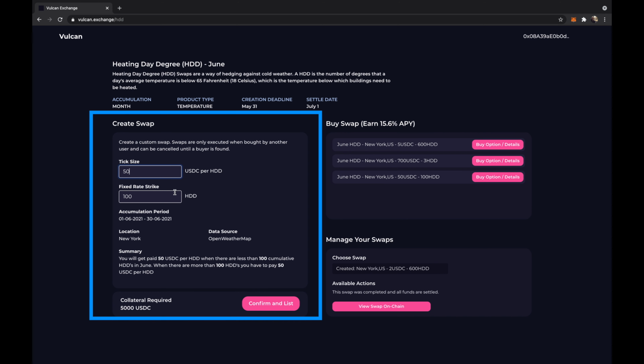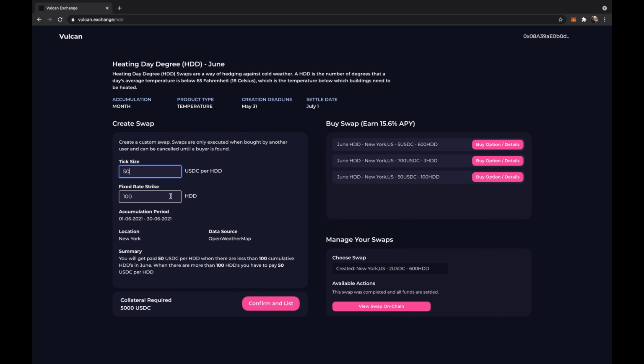So basically we need to set 2 parameters. The first one is tick size, which basically is the amount of US dollars we want to get paid per HDD. And then the second number is the fixed rate strike. So this is basically the threshold under which you want to get paid. So for every HDD under 90, we get paid $50.